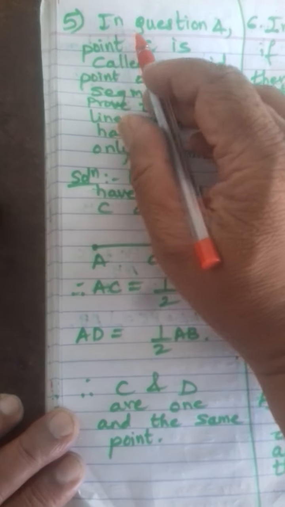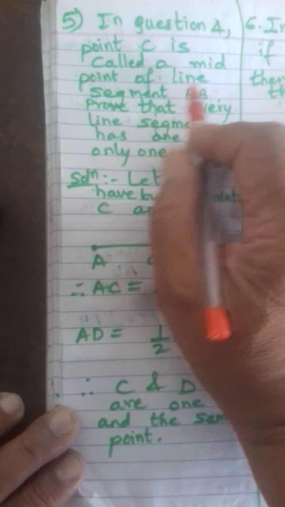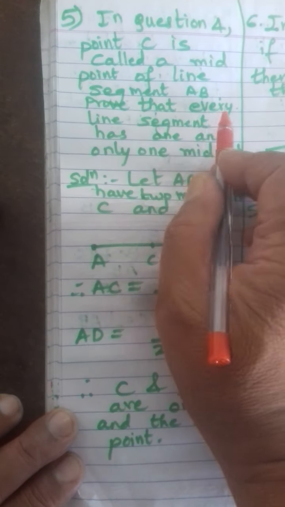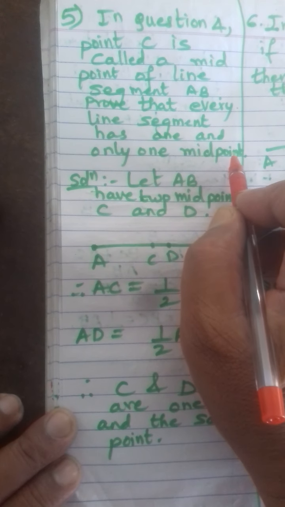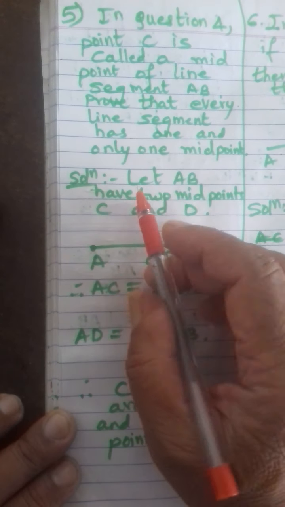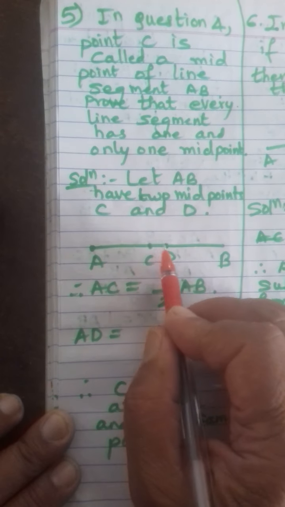Now we will see the fifth question. In question 4, point C is called a midpoint of a line segment AB. Prove that every line segment has one and only one midpoint. So let us start like this. Let AB have two midpoints, say C and D. So we have taken a line AB and let AB have two midpoints, say C and D.